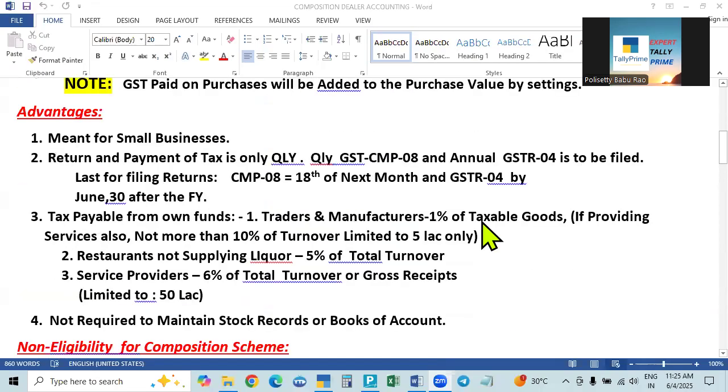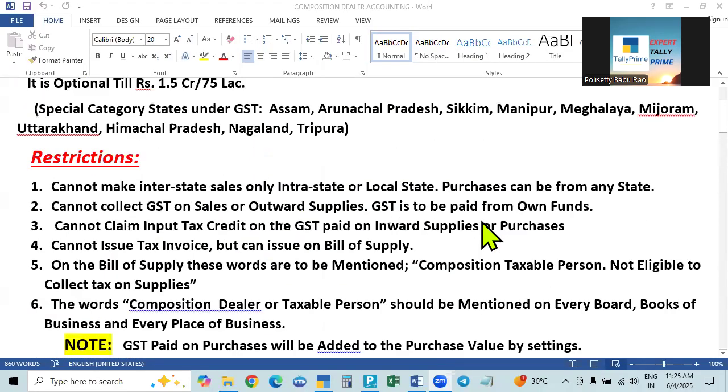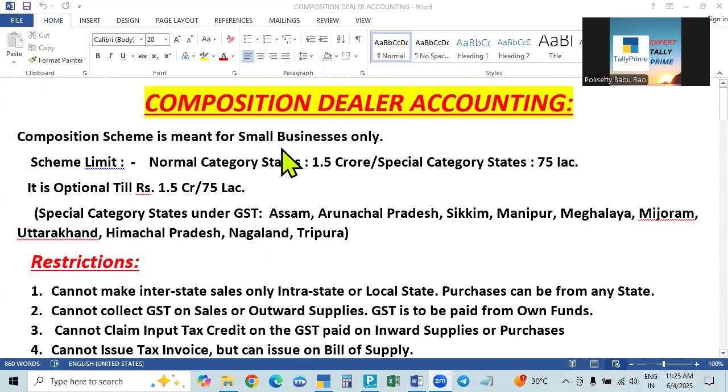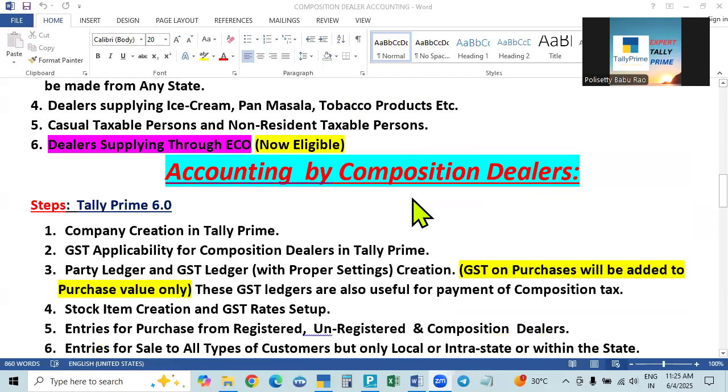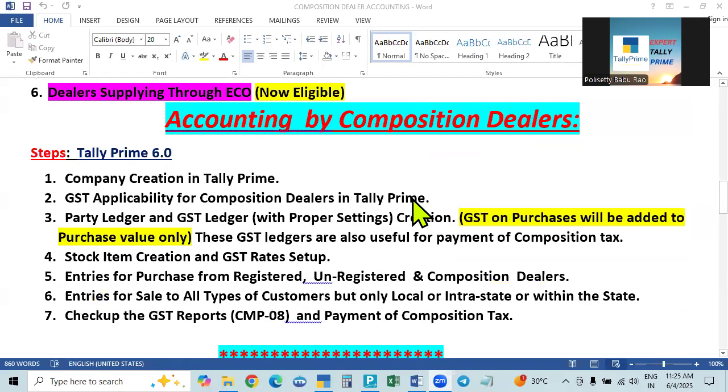See here, I am sharing the screen. In the last video, we discussed all the regulations and rules about composition dealers. That is the first part. In the second part, we are going to learn how to maintain the books of account. That is, how composition dealer accounting is made in the books of the composition dealer. That is, accounting entries in the books of the composition dealer.